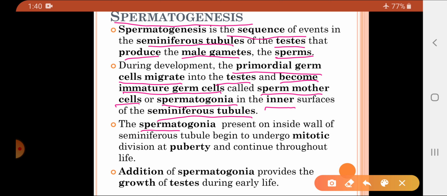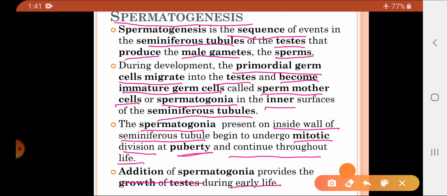Now these spermatogonia which are present on the inner wall of the seminiferous tubule undergo mitotic division at puberty. Here a very important point, students: the first division is the mitotic division, and so they continue to grow throughout life. So spermatogonia at puberty undergo mitotic divisions and their number increases. Now the addition of new and new spermatogonia will result in the growth of the testes during early life. So what happens, students?